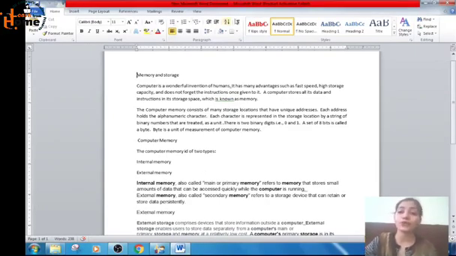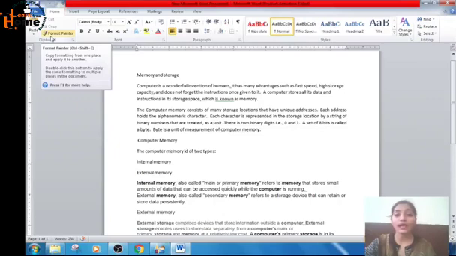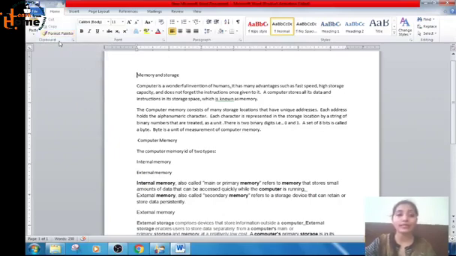So many formatting options are available in the home tab itself. Here is the home tab and these are all the commands of the home tab. The commands of the home tab are divided in different groups. Like you can see, these are the commands in the clipboard group. Then we have font group. This is the group's name, and these are all the commands to change the font. Font style, font size, to make the text bold, italics, underline. All these things can be done from this font group in the home tab.